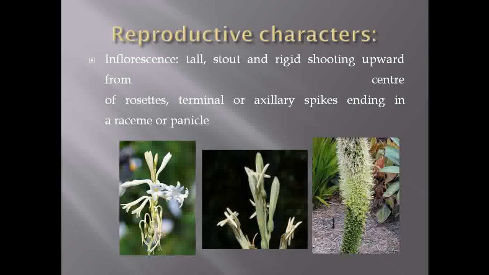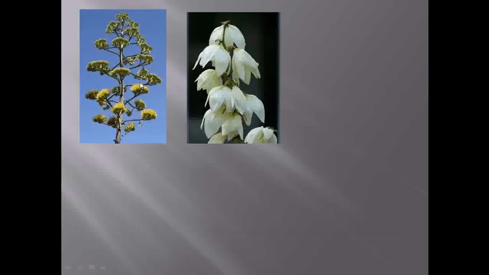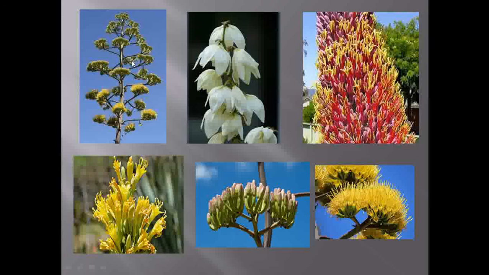In some genera, the spike type of inflorescence is observed. In some genera, the panicle type is observed. In some members, they show a rosette terminal type of inflorescence. In some members, the racemose type of inflorescence is observed. See this one, this is the rosette type of inflorescence. This is the inflorescence belonging to genus Yucca. So there is a huge variation of the inflorescence observed under this family.